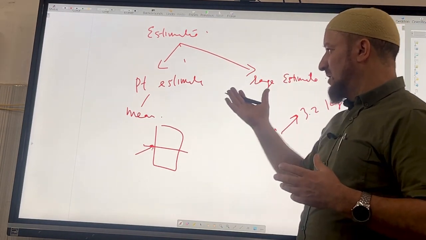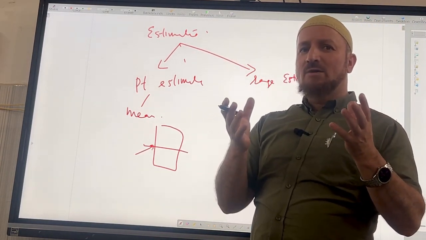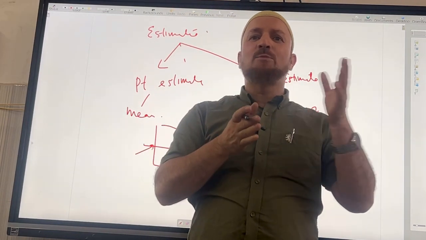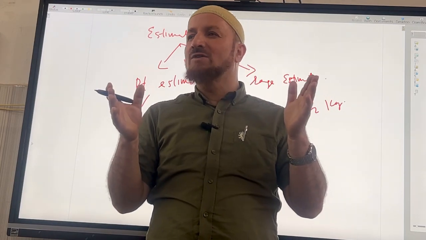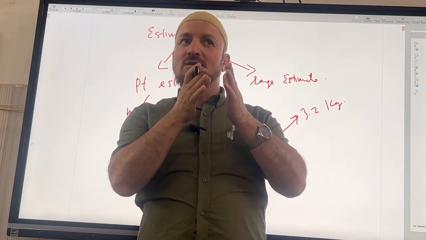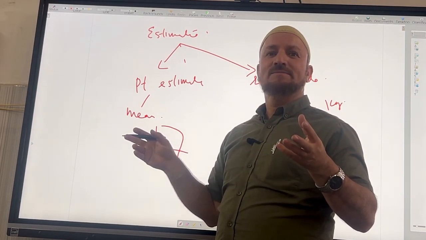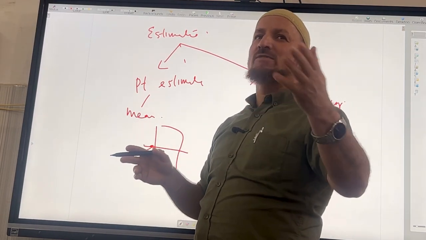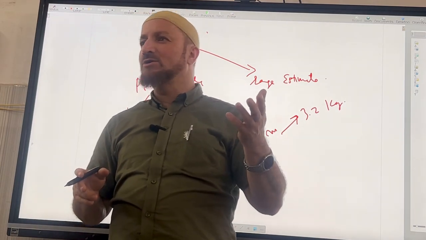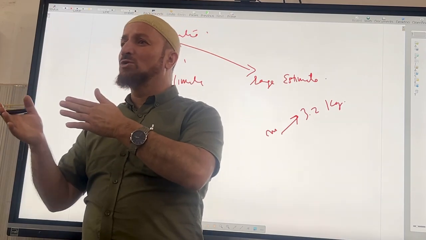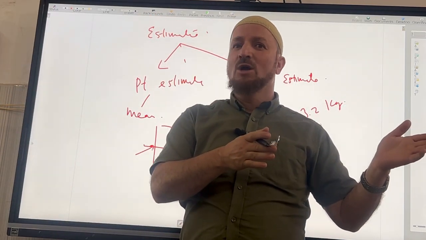Now, if we do the sampling and we get the mean, it may not be exactly the population mean. There will be some kind of margin of error. So the point estimate is not an exact thing, because we may be a little off track. Say we calculated 2.5, it could be half a kg on either side.